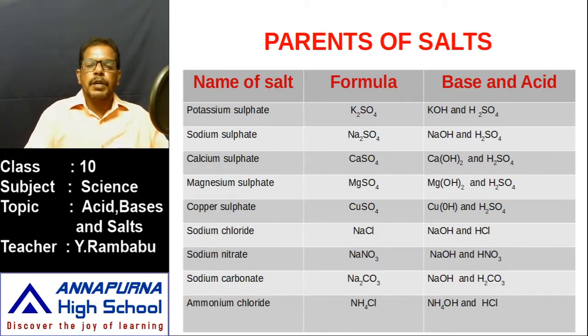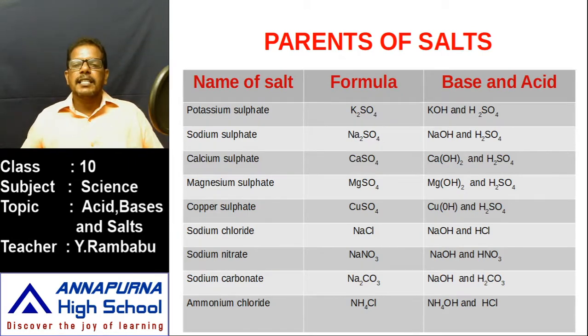That means when potassium hydroxide KOH and sulfuric acid H2SO4 react with each other, what happens? They split into their respective ions. Potassium hydroxide splits into K+ and OH- ions, and sulfuric acid splits into H+ and SO4 2-.